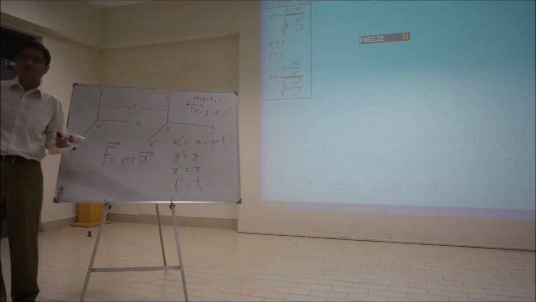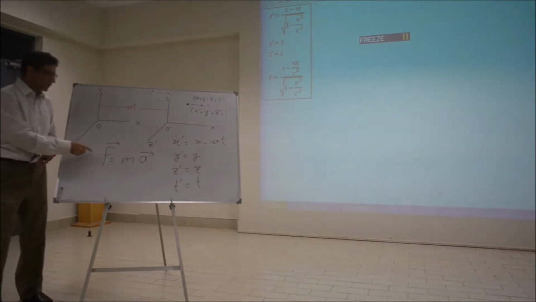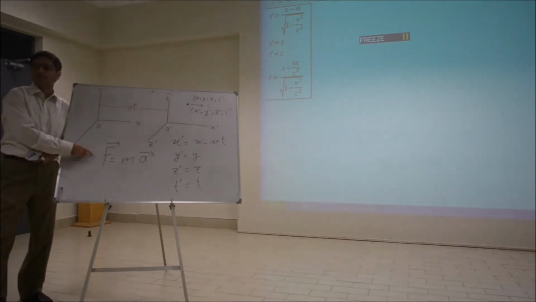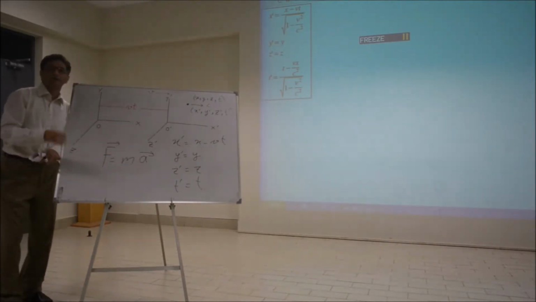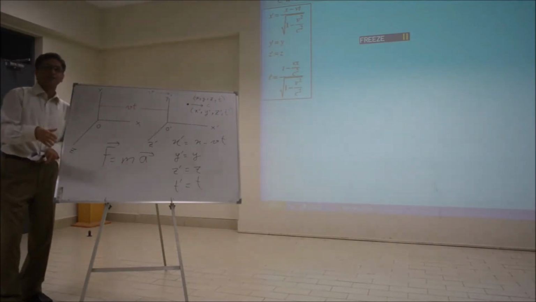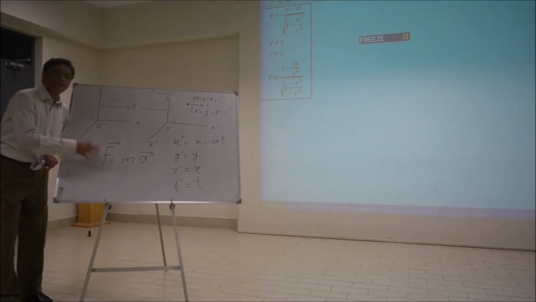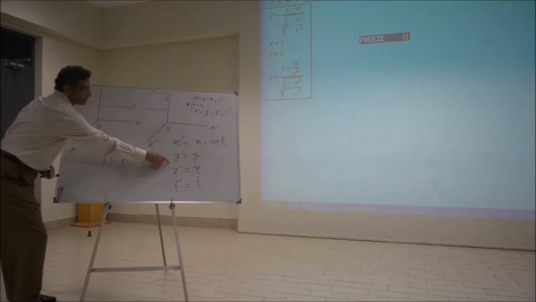3 components. Vectors have 3 components in 3D, right? Okay. So it will have 3 components, fx, fy, fz. And a will have 3 components, ax, ay, az. Now the question is, do we need the 4th component if this transformation is correct?